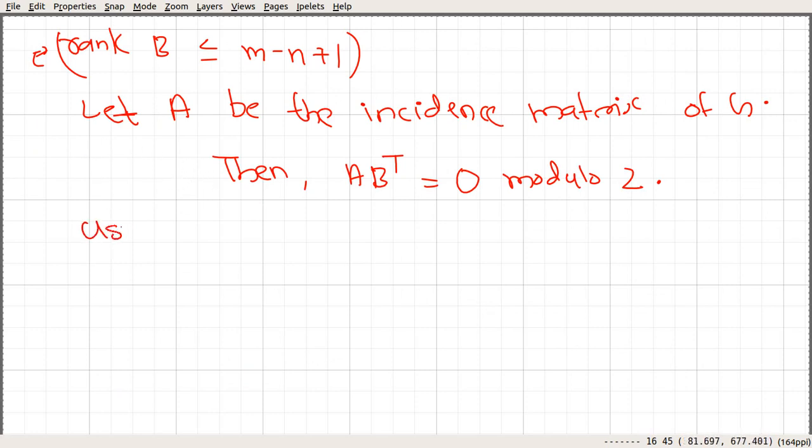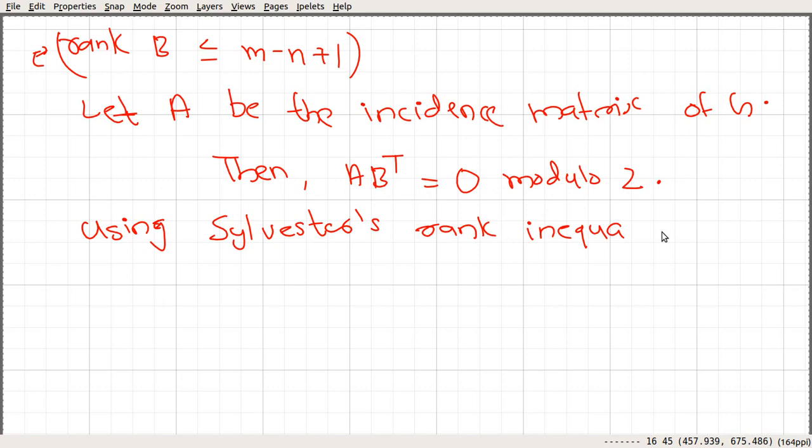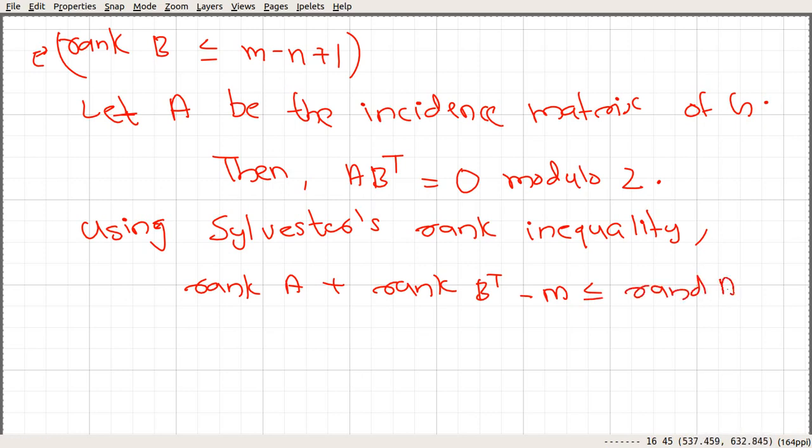So using Sylvester's rank inequality, we can write rank of A plus rank of B transpose minus the number of columns m is less than or equal to rank of AB transpose. Let's call this equation 2.